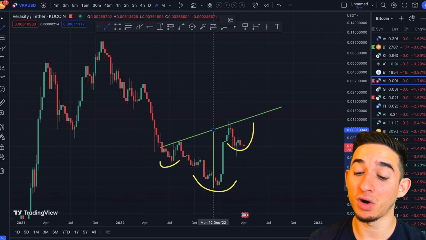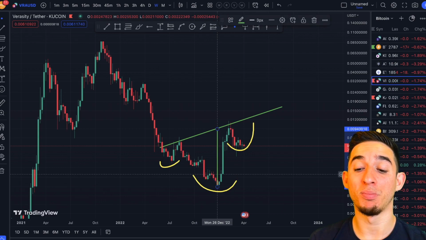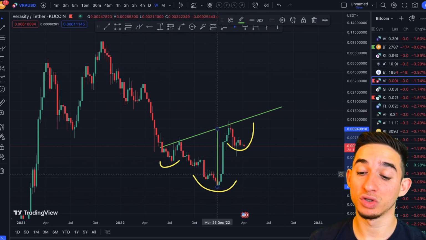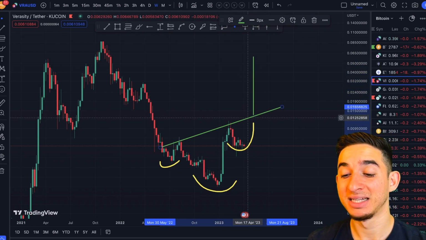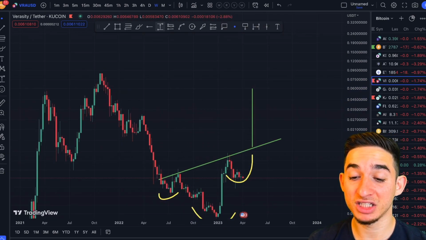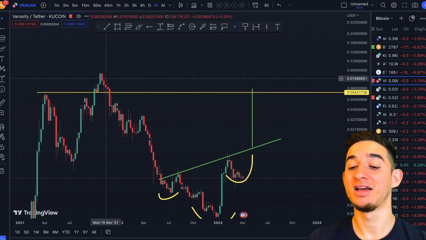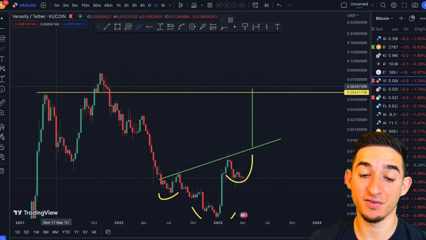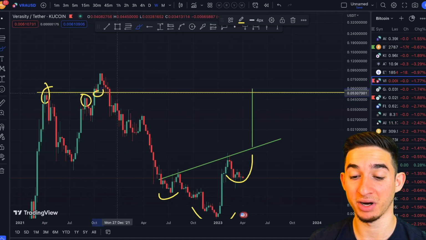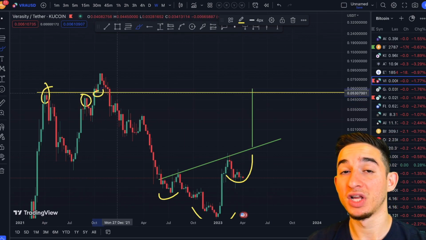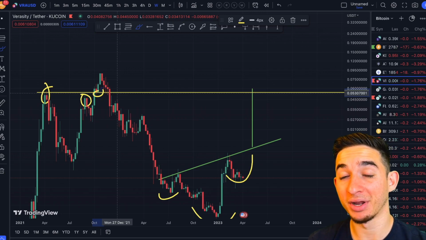That's a big move. Now our target for this would essentially be the bottom of the head to the top of the neckline. You would take it at the breakout, assuming the breakout would be essentially right here, sitting at 1.2 cents. Now Verasity should come all the way to as high as 5 cents. Now 5 cents is a very important region right here. We got a resistance right here, resistance right here. We got support, some conflict right here. So we know there's a lot of moves happening around there on VRA. So we're going to have to be patient.